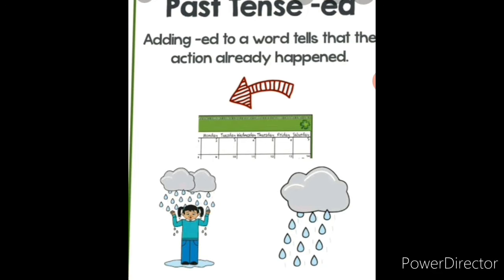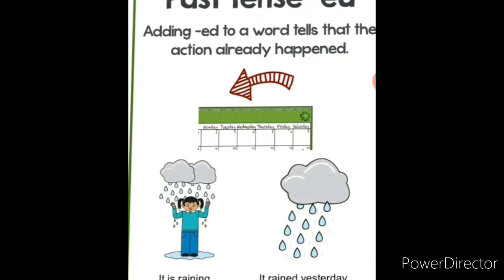Okay, remember yesterday. Okay, it is raining. It is raining is nothing but simple present tense. Now it is raining means it is raining. Yesterday it rained means you can say it rained yesterday. Okay, yesterday. Ed, see, along with ed.